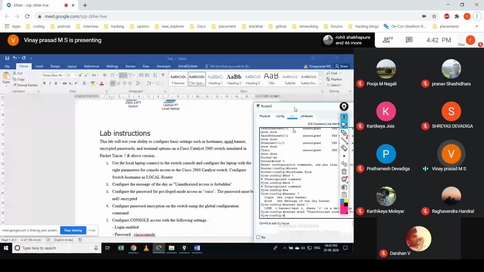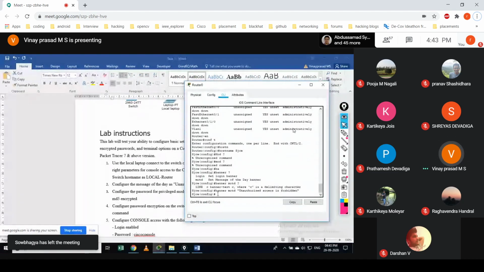The very next step is configuring the password for privilege mode access as Cisco. The password must be MD5. It means I'm configuring the password for the privilege mode. When you are changing from user mode to privilege mode, during this transition you must give a password to complete the transition. Otherwise, it will not get into privilege mode. Because when you are in privilege mode, you get some configuration details there. So to avoid those, you just set a password so that not everyone is able to access it.